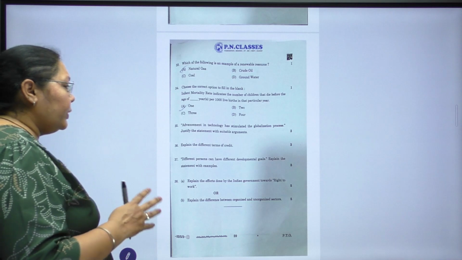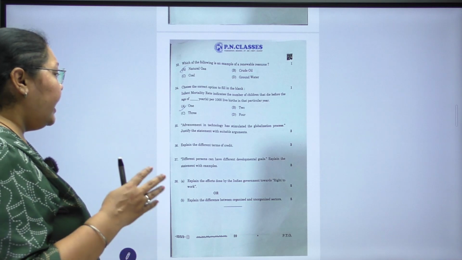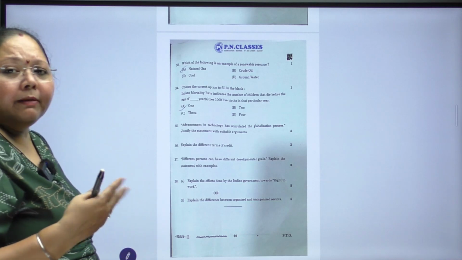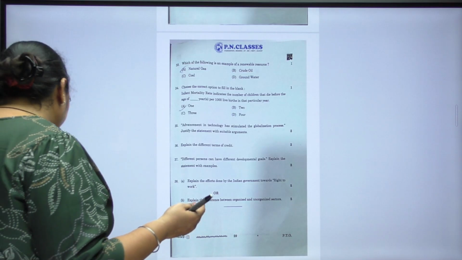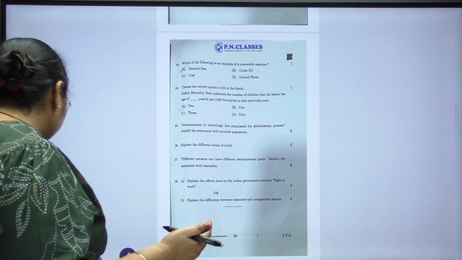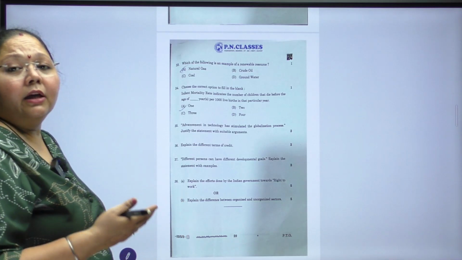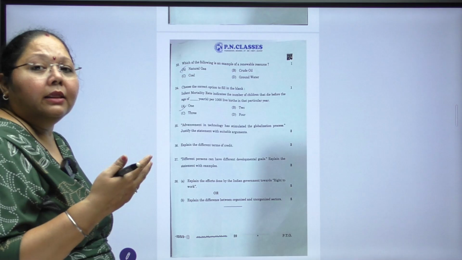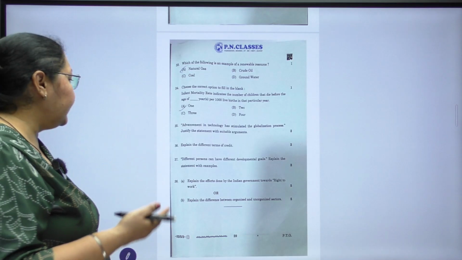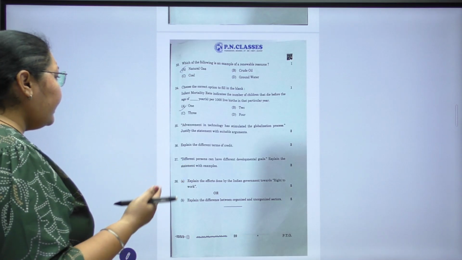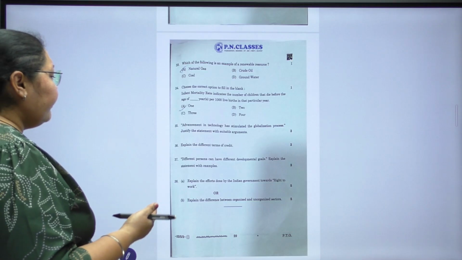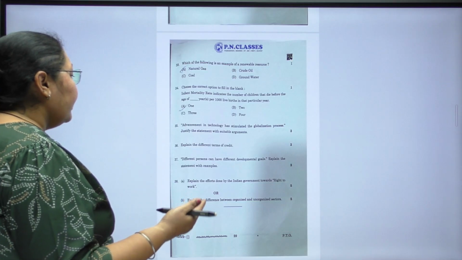Next question, different persons can have different developmental goals. Explain the statement with examples. For 3 marks again, every person, different people have the different developmental goals that can be decided as the landless laborers or the prosperous farmers, urban girls, and men working in the metros, people working in the districts, in the villages, etc.